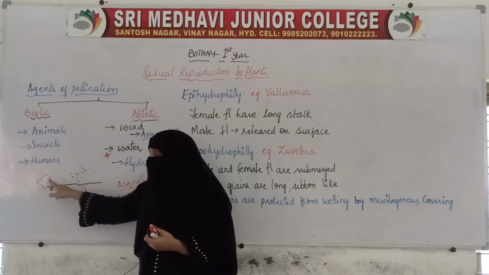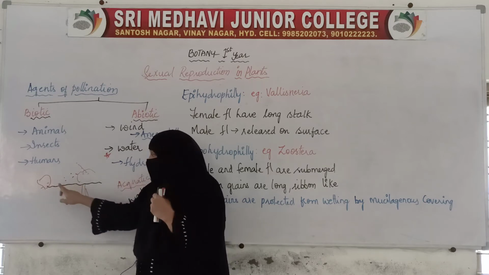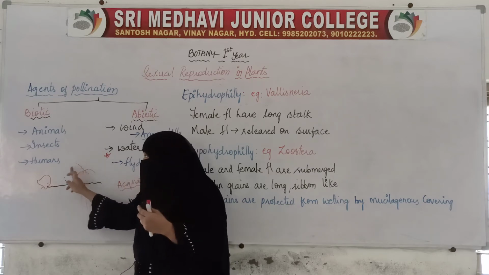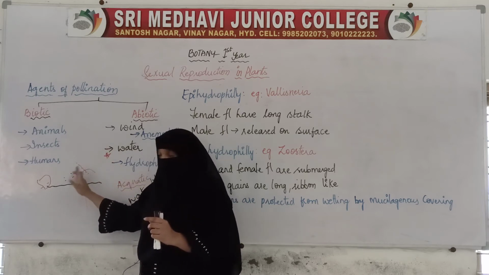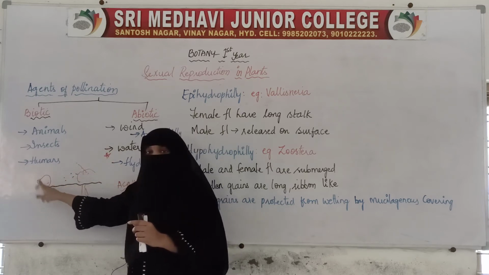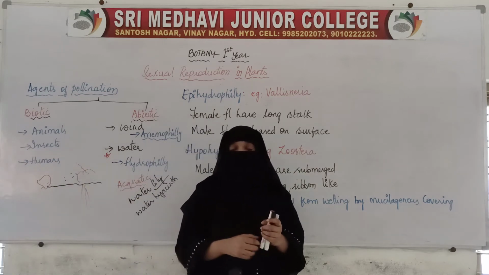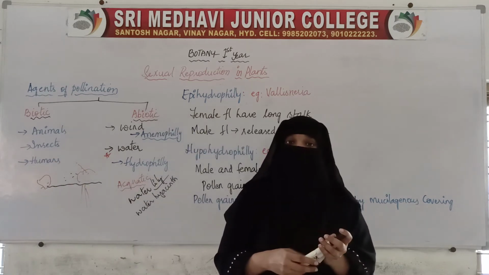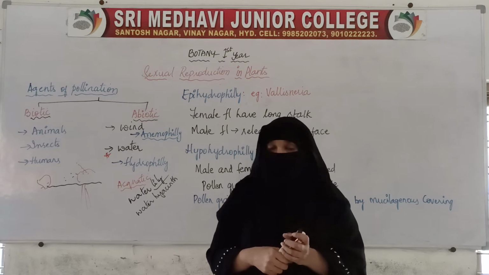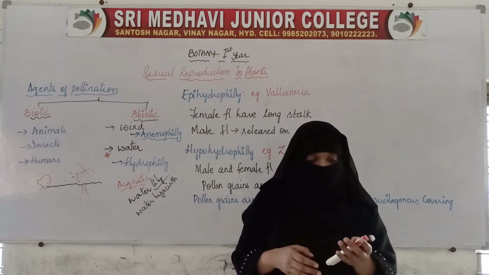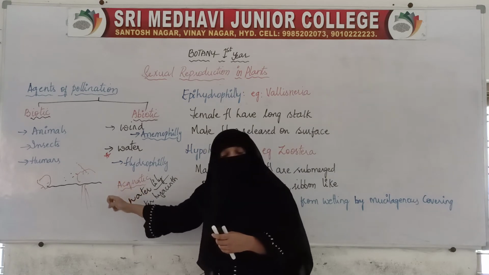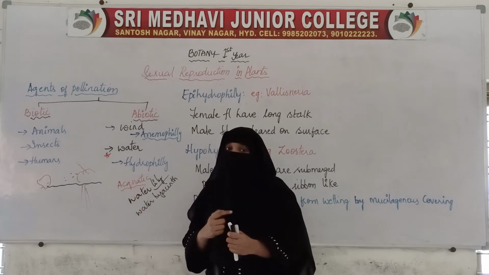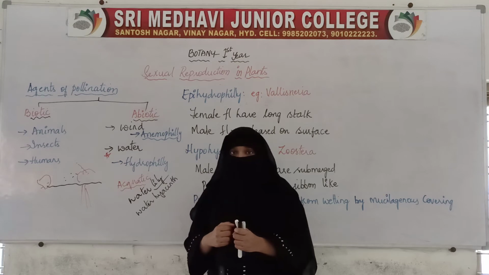So who is helping this pollen grain reach the flower? Water is not helping. These pollens are dispersed by the wind, and because of the wind and water currents, the pollen grains are moving to another flower. So even after living in the water, water is not the pollinating agent.